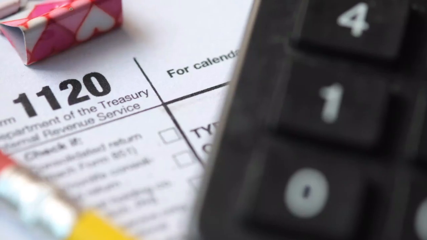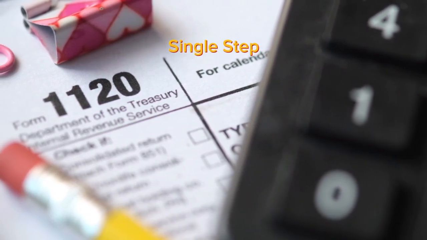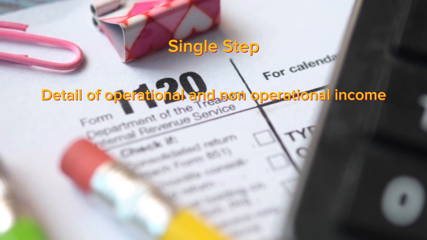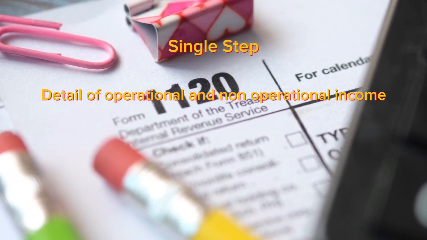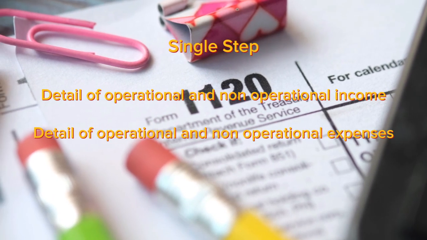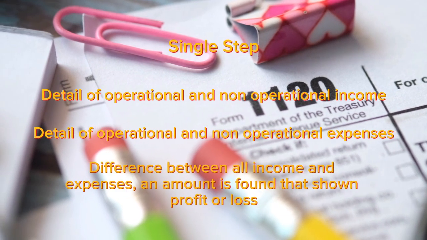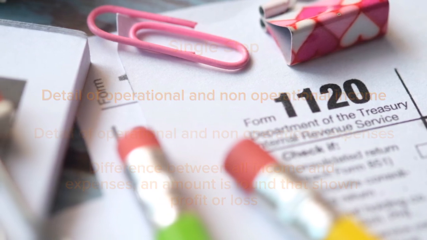In single step, there are three stages in preparing this report. They are details of all operational and non-operational income, and details of all operational and non-operational expenses. The last is the difference between all income and expenses. A number or amount is found that shows profit or loss.